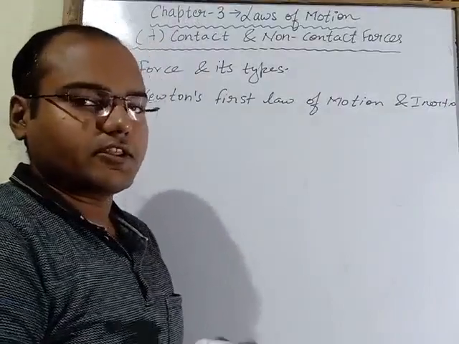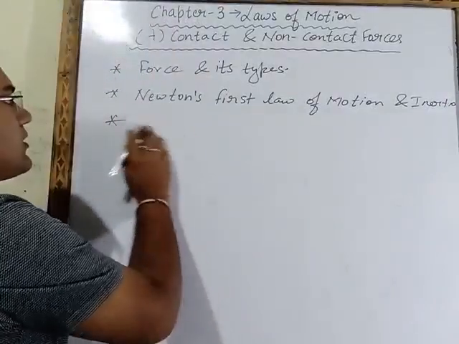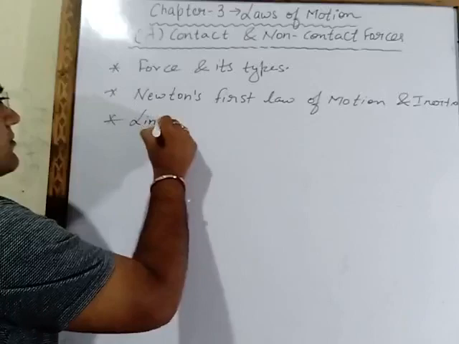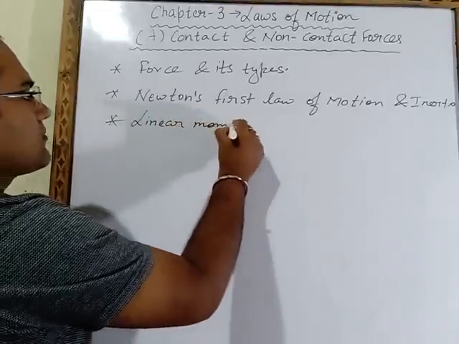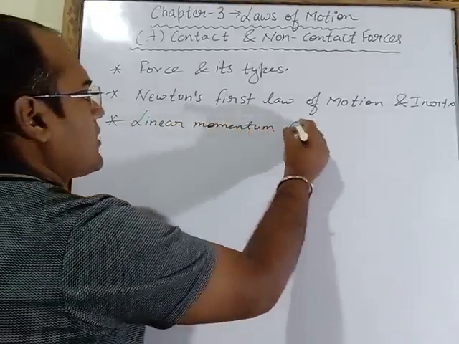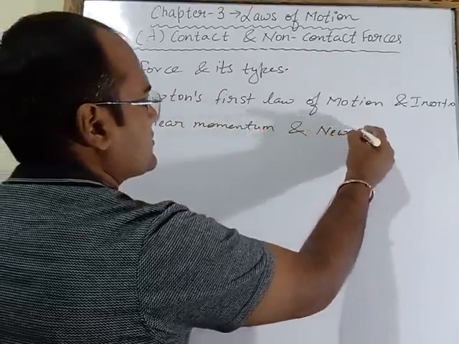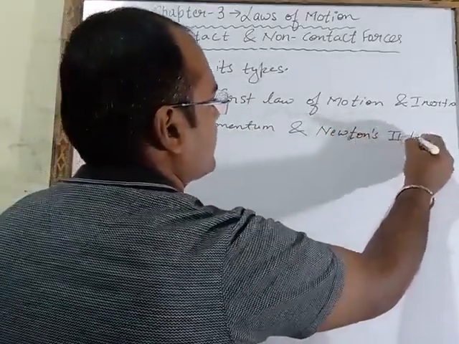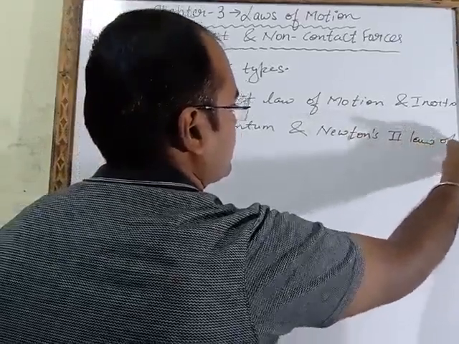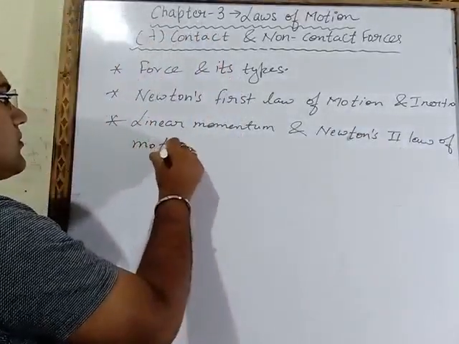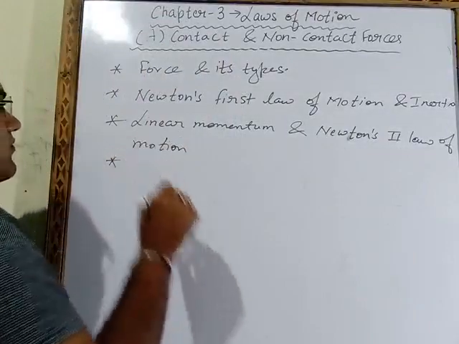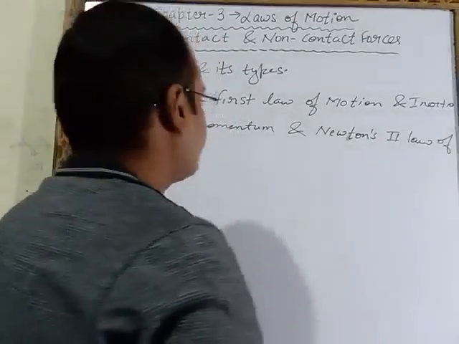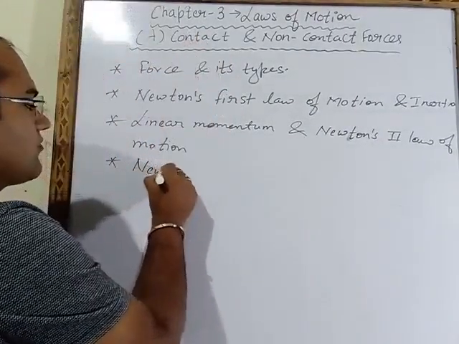Third thing which you will learn in this chapter is linear momentum and Newton's second law of motion. Fourth point which you will learn in this chapter, Newton's third law of motion.